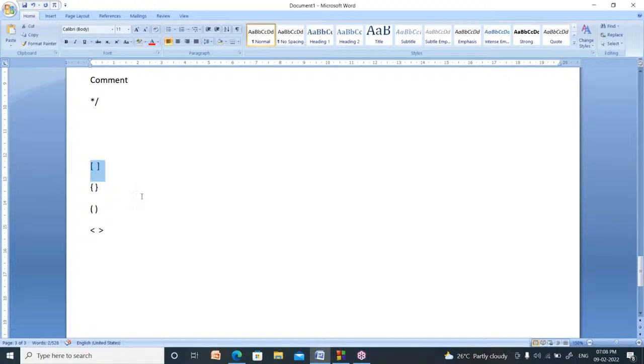These two, okay, I did not use in my program. These two represent the array. Array is a concept in C program. I will explain later, right? So these four types of brackets you can use.